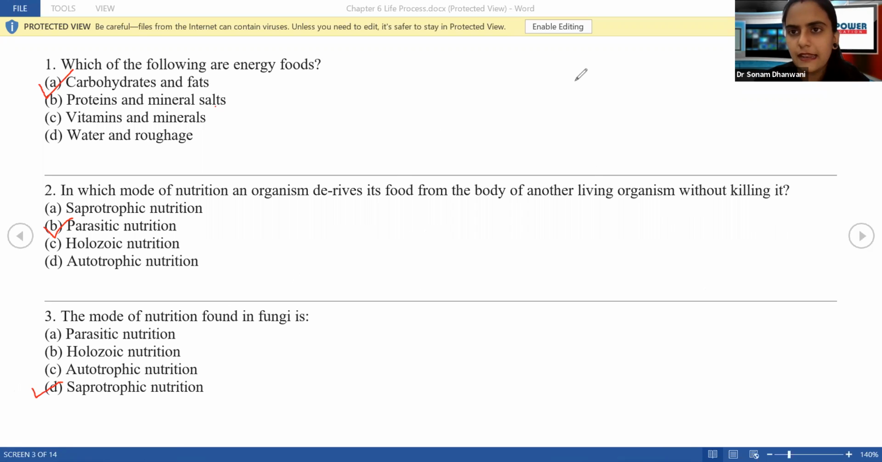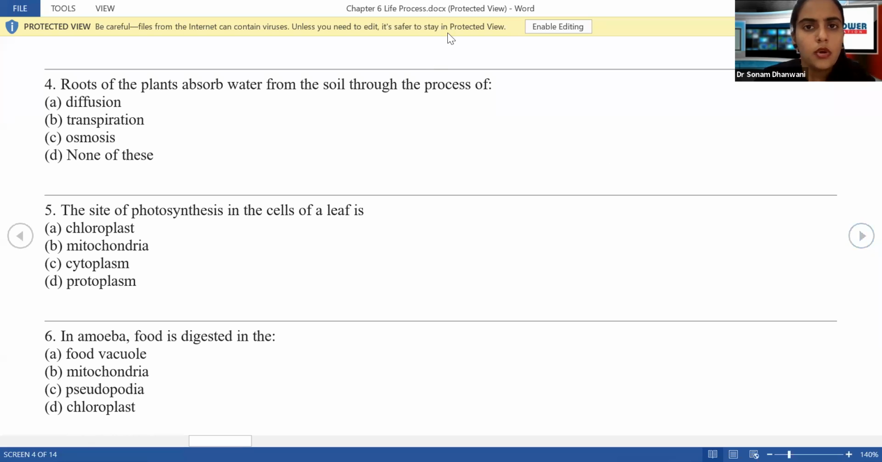Okay, let's go ahead. Going to the fourth one. Roots of the plants absorb water from the soil through the process of... Now we have studied all these processes in our regular theory classes. So tell me, what's the answer for this? Roots of the plant will absorb water from the soil through the process of osmosis.